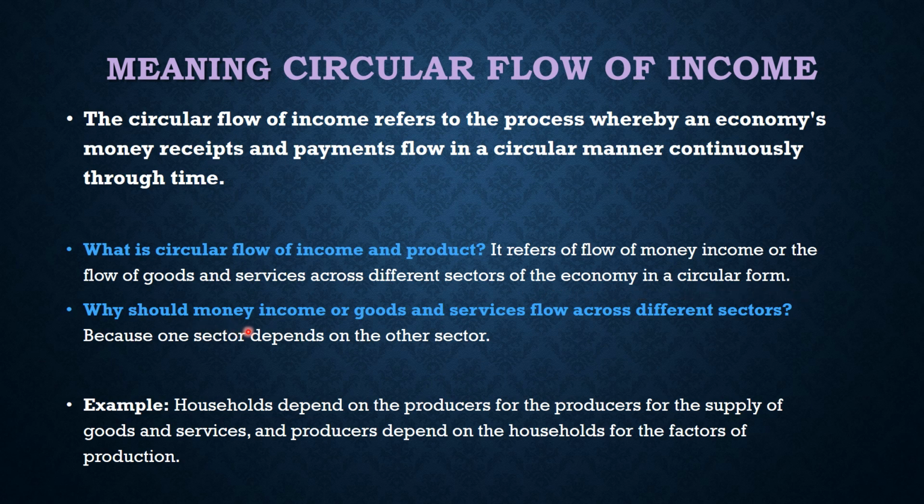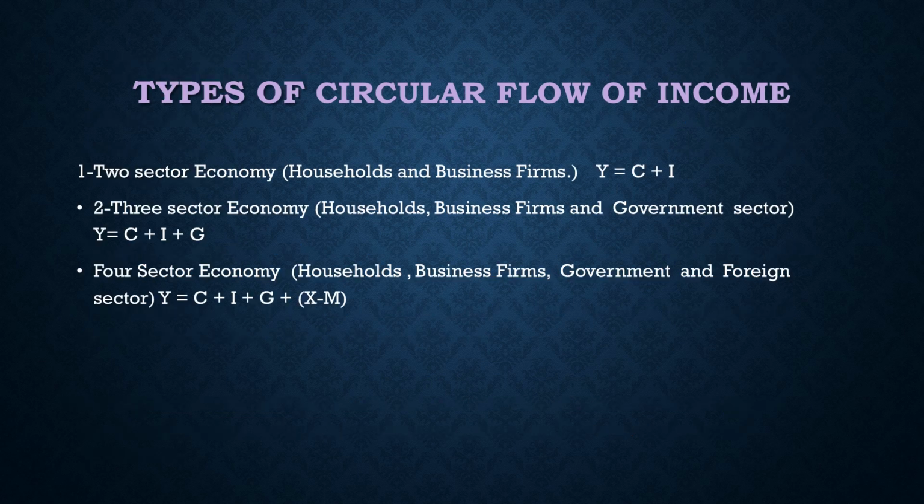Why should money income or goods and services flow across different sectors? Because one sector depends on another sector. Example, households depend on producers for the supply of goods and services, and producers depend on the household for the factors of production. So, we depend on each other, and for this reason we have to study circular flow of income.